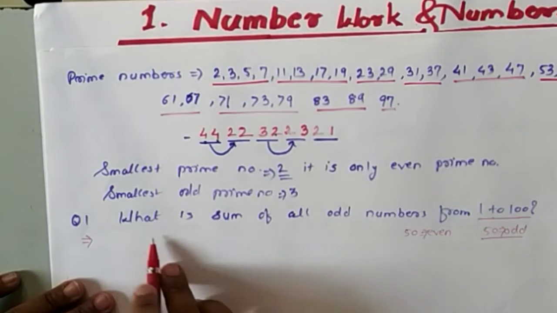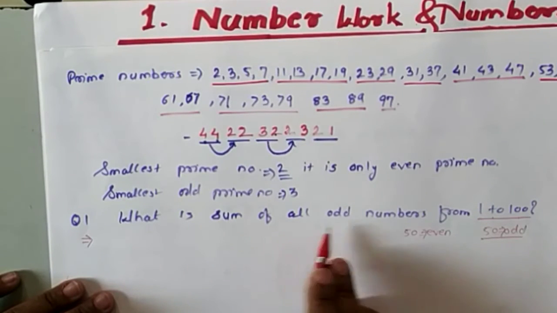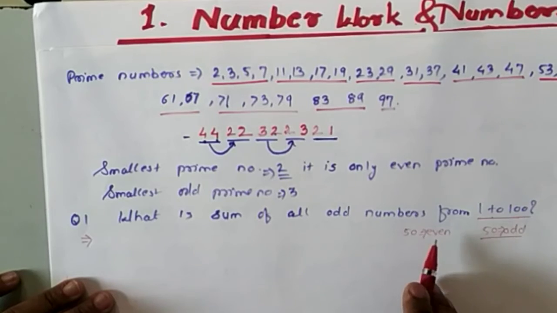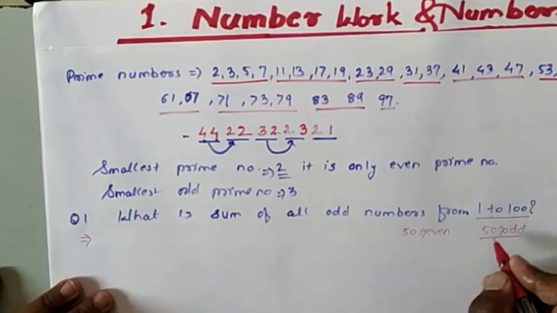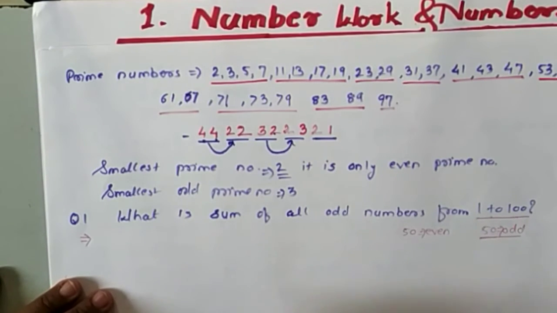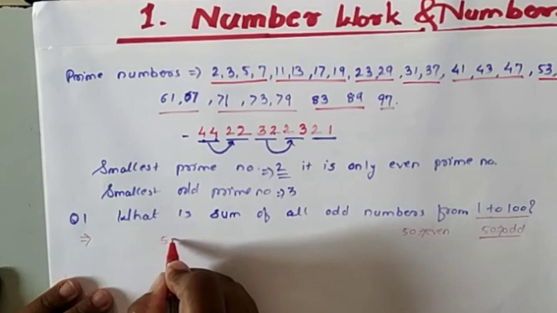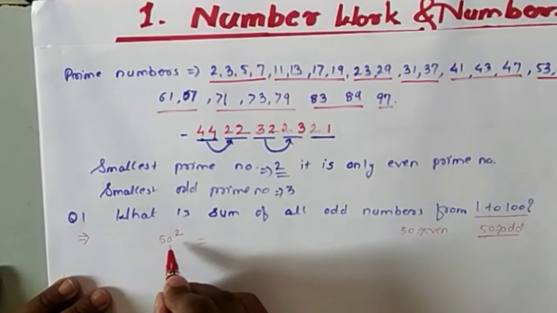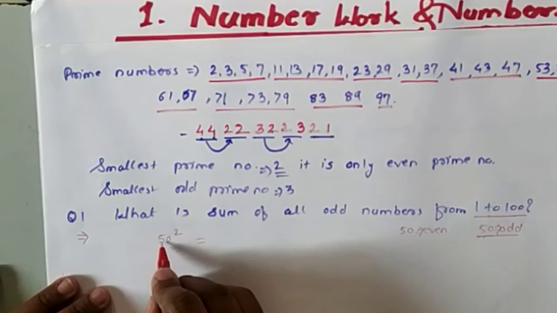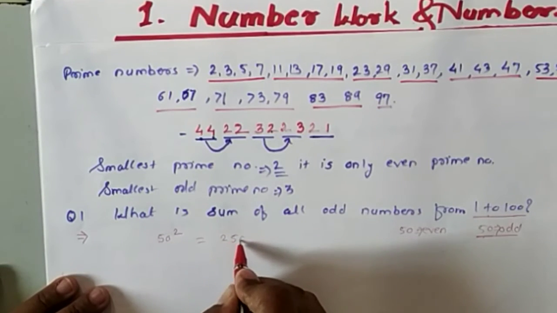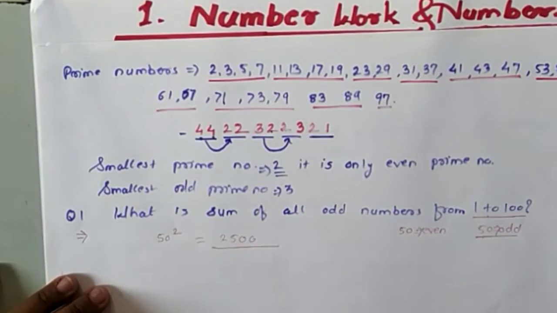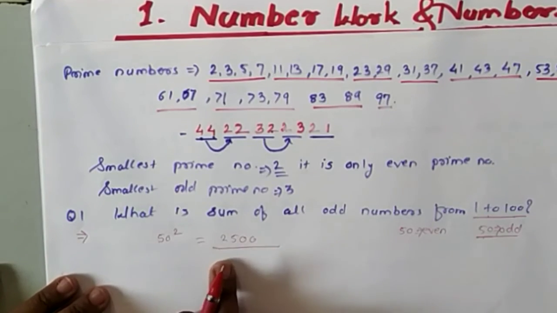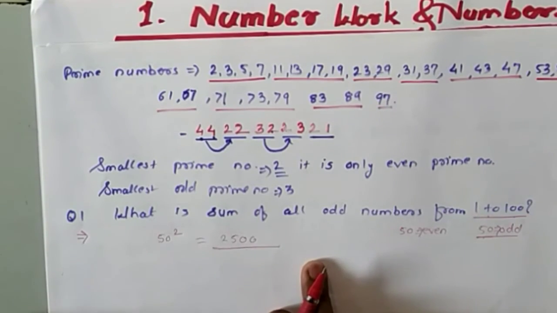So if they ask you the sum of all odd numbers from 1 to 100, what do we have to do? How many odd numbers are there? 50 odd numbers. The trick for this is that you just square the count of odd numbers. 50 squared: 5 squared is 25, and adding the zeros, 2500 is the sum of all the odd numbers from 1 to 100.